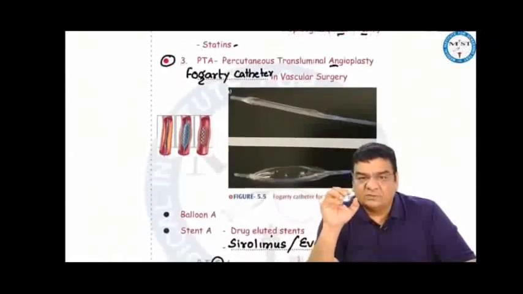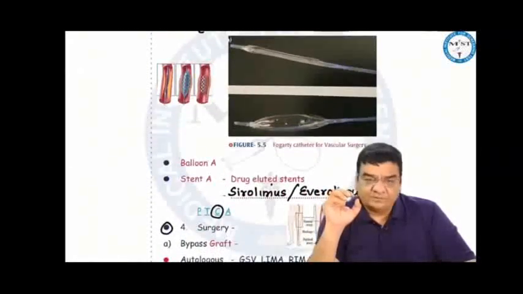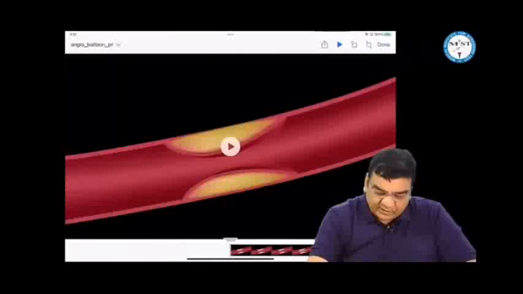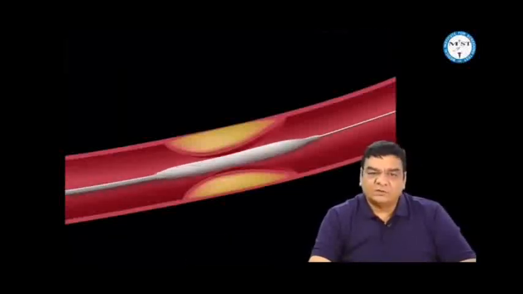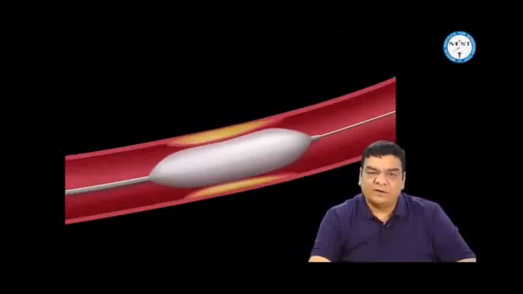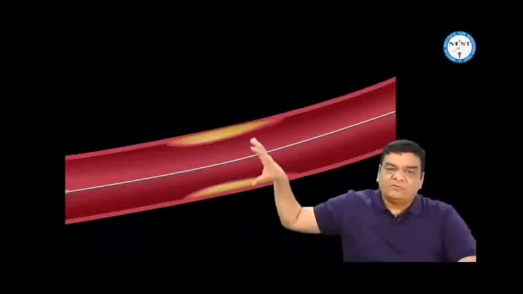PTA, percutaneous transluminal angioplasty. We use the Fogarty catheter in vascular surgery, wherein we just keep the Fogarty catheter balloon at the site of stenosis, like we are passing a guide wire. Now we put the Fogarty catheter, keep the balloon at the site of stenosis, inflate the balloon, keep it inflated for 1 minute, and take it out. This is balloon angioplasty. As you can see, the lumen has become wide, so the flow will increase.